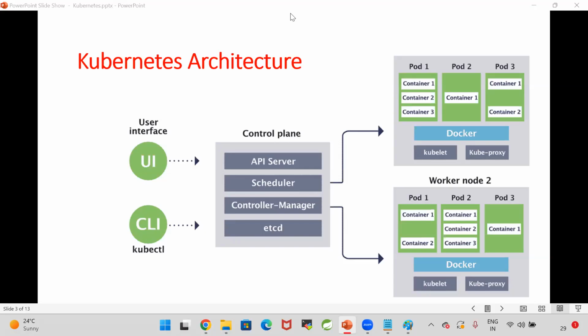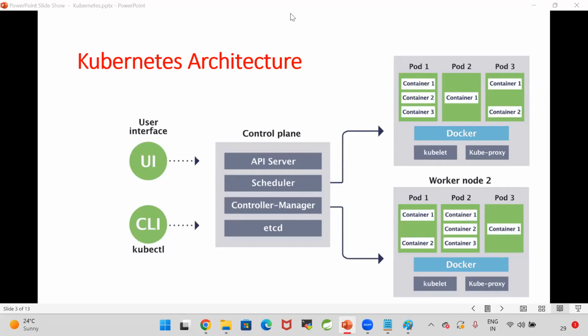Sir, is this architecture only for our understanding, or when we send the request from the user interface or CLI, do we have to mention it? No, this is only for our understanding. It will all be taken care of internally by the control plane. From our side, we will just send the request to the API server. As a DevOps engineer, we will write the configuration and send it to the control plane. Control plane will internally take care of all these things. For understanding the internals, we are just learning how it works internally.